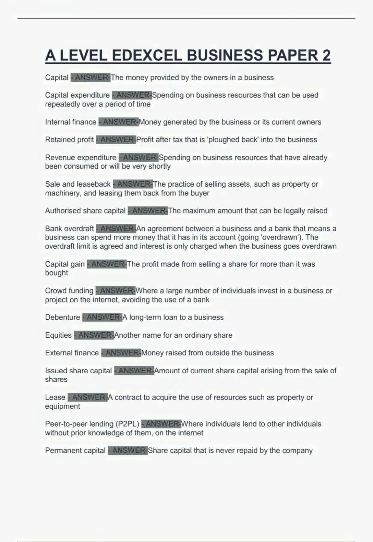Capital gain. Answer. The profit made from selling a share for more than it was bought. Crowdfunding. Answer. Where a large number of individuals invest in a business or project on the internet, avoiding the use of a bank. Debenture. Answer. A long-term loan to a business. Equities. Answer. Another name for an ordinary share.